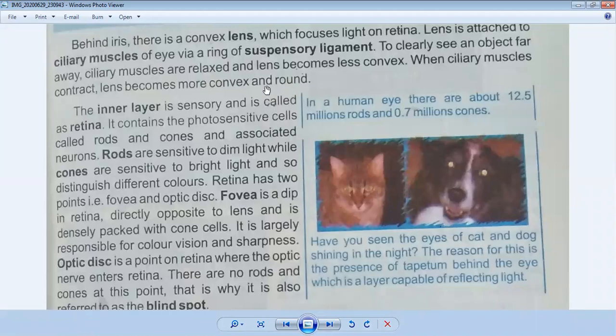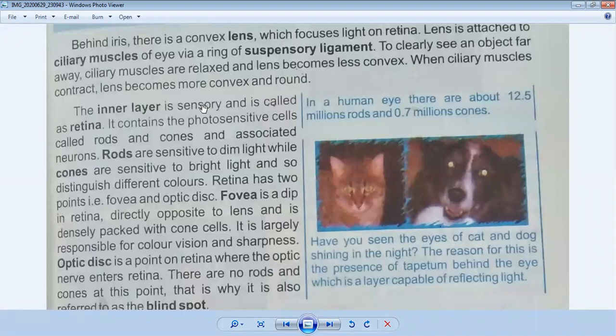And the fourth part is the ciliary muscles and suspensory ligaments. When the ciliary muscles relax, the lens becomes less convex. And when we want to see things which are near to us, the ciliary muscles contract and the lens becomes more convex and round.